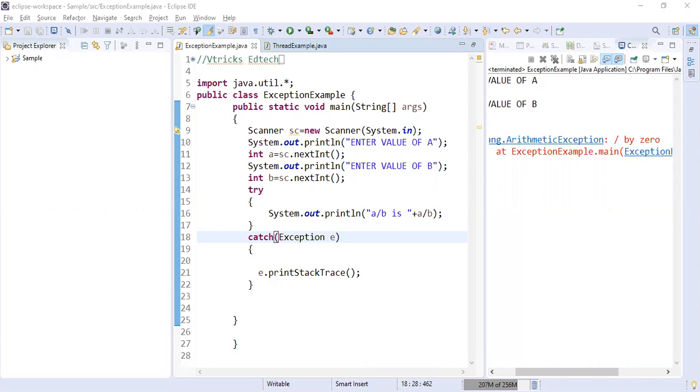Someone asked me a doubt: Sir, why only E in exception? I think Sandeep is asking why only E is used for the exception. I say E is not the only variable. You can define E1, E2, E3, E4 or whatever. It can be F1, F2, F3 also. It is just a variable to store the exception, that's it. It is not a problem with respect to E or F or G. It is just a variable name to catch that exception. Hope you cleared the doubt, Sandeep.